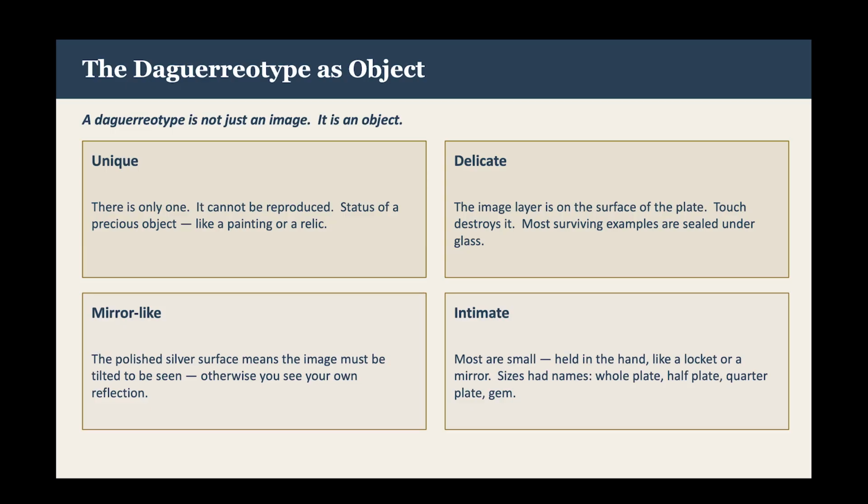The daguerreotype is very delicate. The image layer on the surface of the plate can be destroyed by touch. Most surviving daguerreotypes are sealed under glass in protective cases.